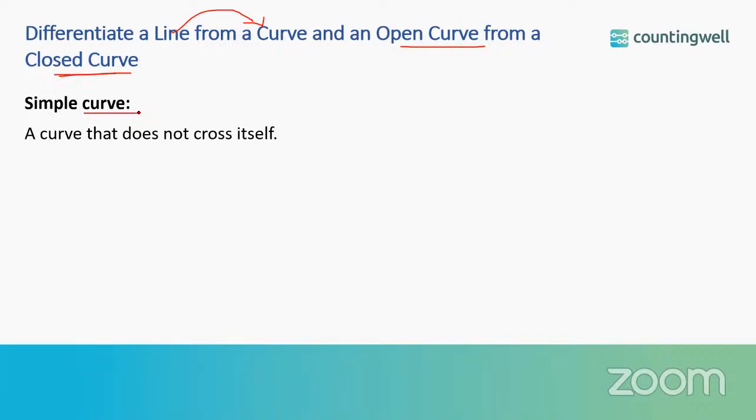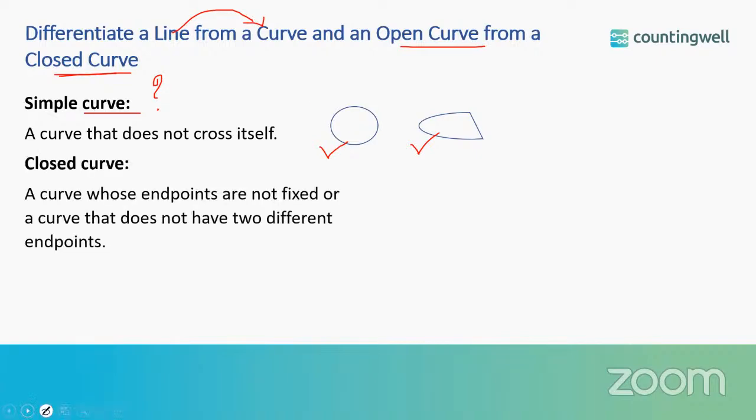First of all, what is a simple curve? It is a curve that does not cross itself. For example, here you can see the two geometrical figures. Both are curves made up of curved lines. The curve is not crossing itself, correct? So it is a simple curve. What is a closed curve? A curve whose endpoints are not fixed, or a curve that does not have two different endpoints.